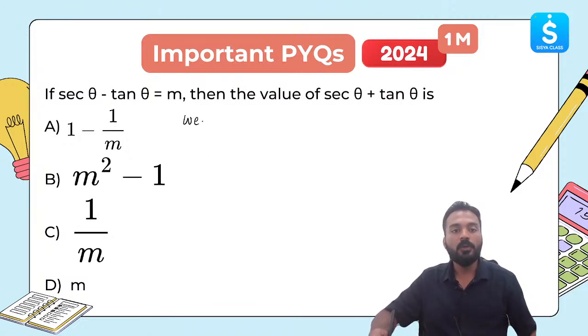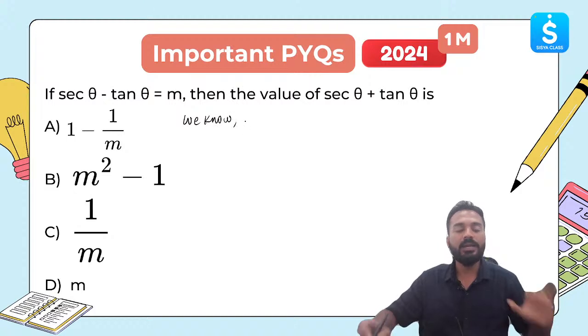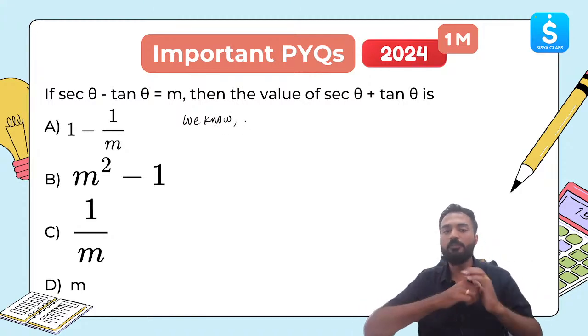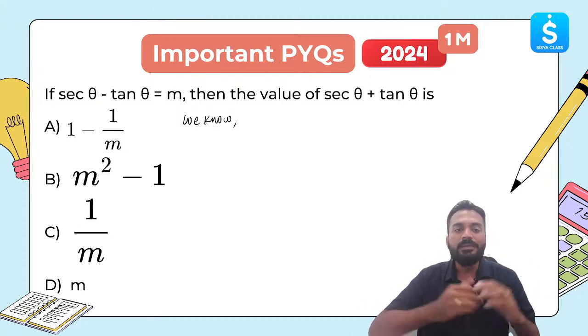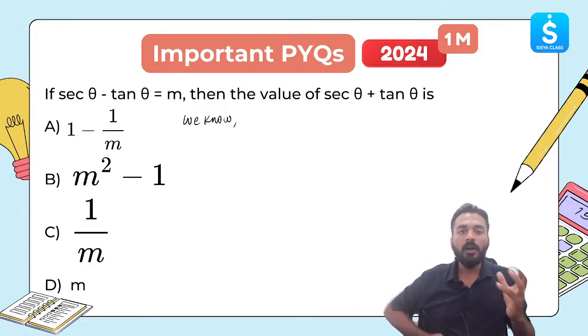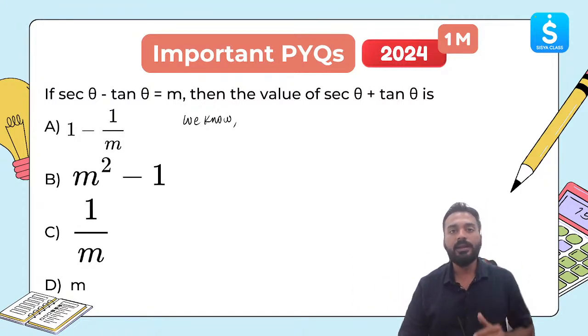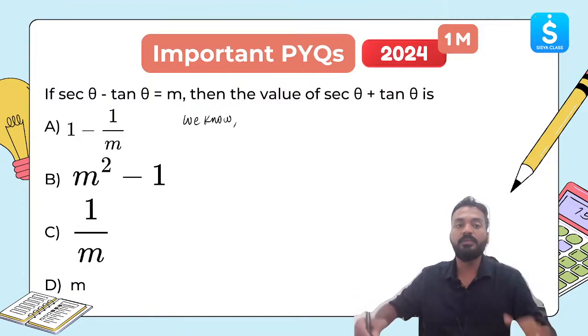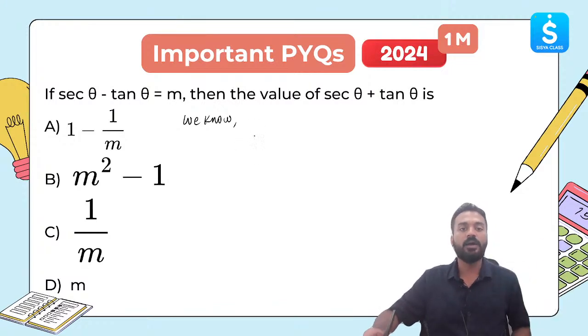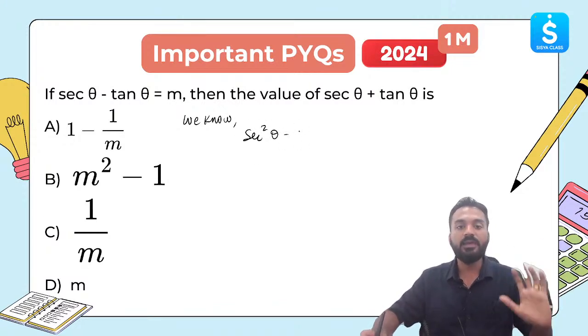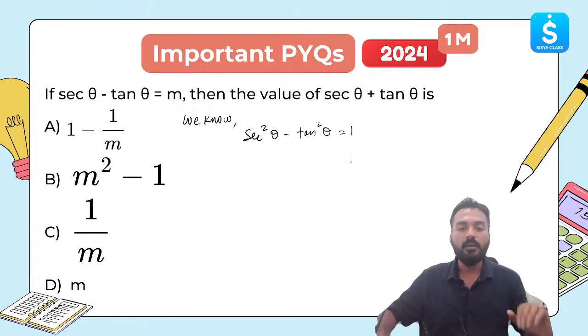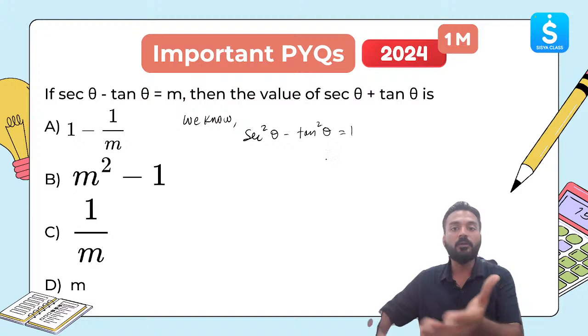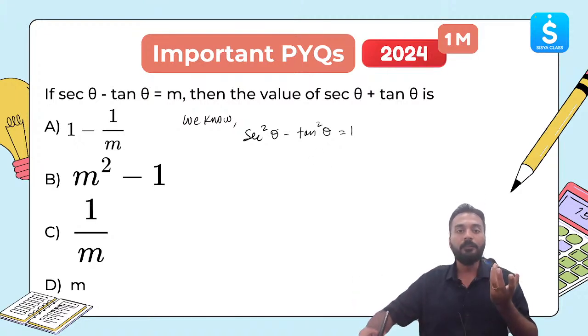We already know which identity we can use. Can anyone type in the chat box which identity we can use? Secant theta and tan theta, how are they related? Yes, sir, this is related with secant square theta minus tan square theta. I know that secant and tan are related with this identity which we have discussed: secant square theta minus tan square theta is equal to 1. But how to use this to find out the value of secant theta plus tan theta? Because here both have squares, right?